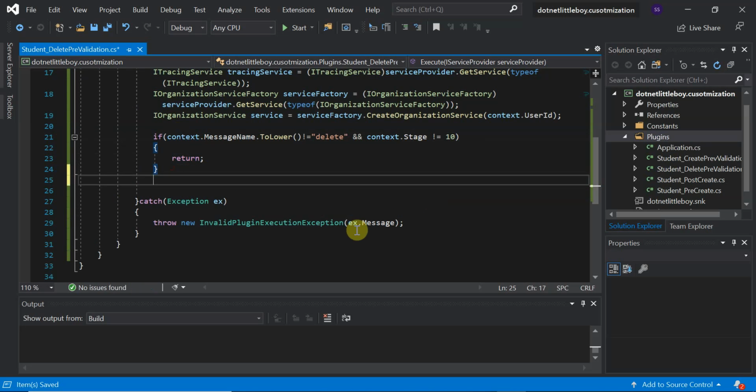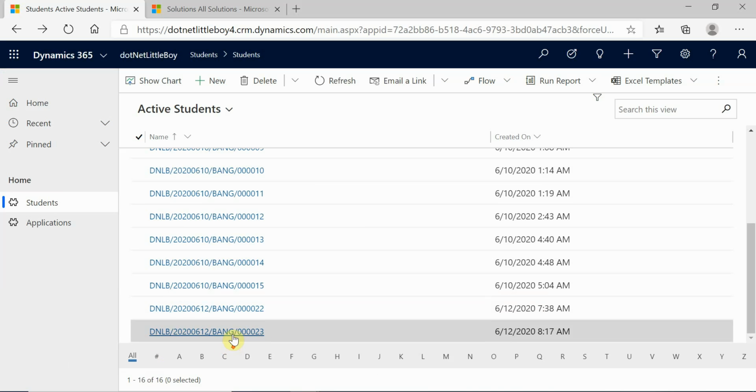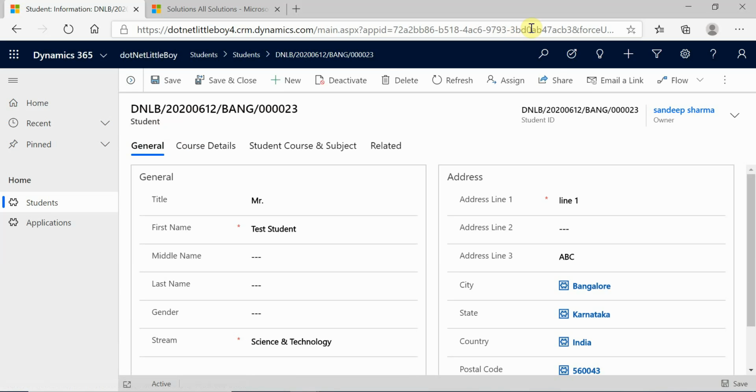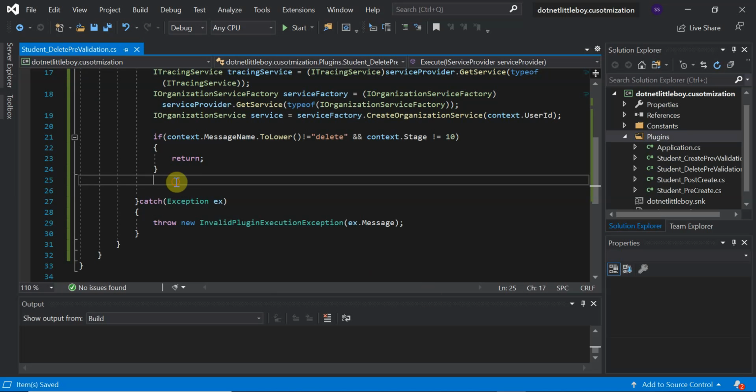Okay, and then, if it is, first of all we'll try to get the target, right? Because from the target we'll have the ID. When we try to delete some record, that is nothing but the target, and from the target delete record, I have to query the related records. So whenever I try to delete any record, with this ID I will try to find the related records of this student course. If I find any student course, then I'll throw the exception. So this is the scenario. Let me get that ID first.